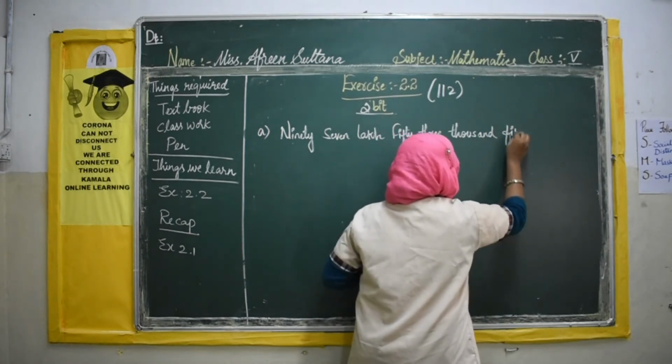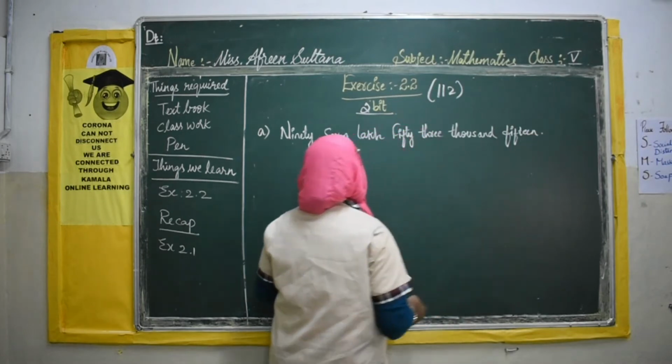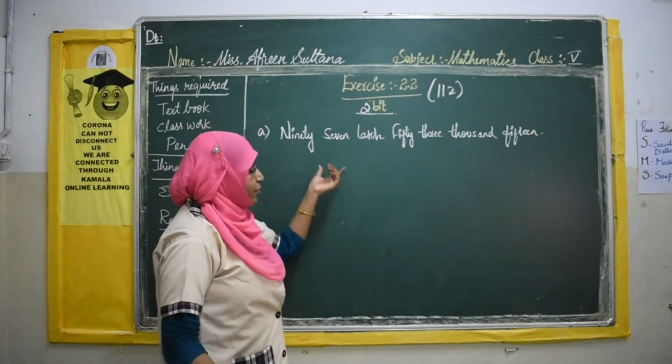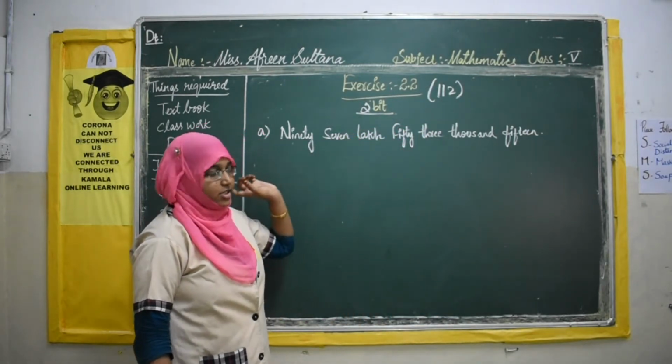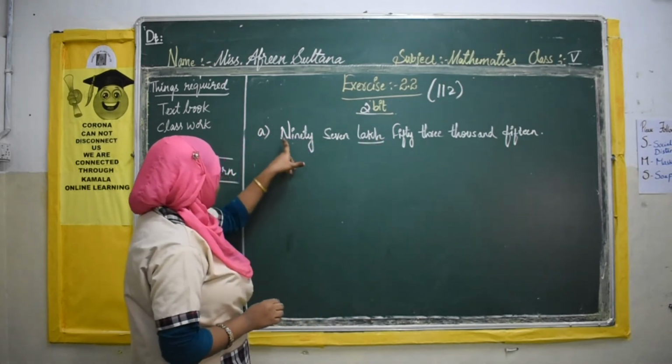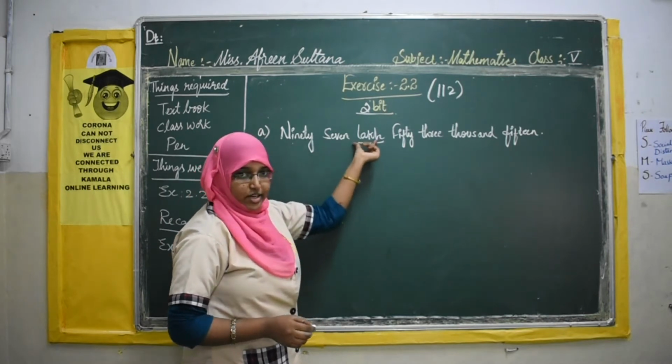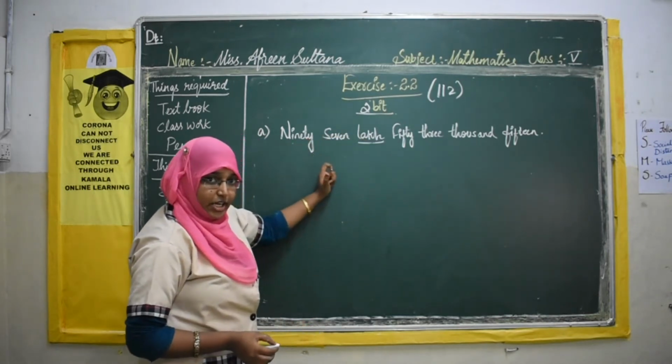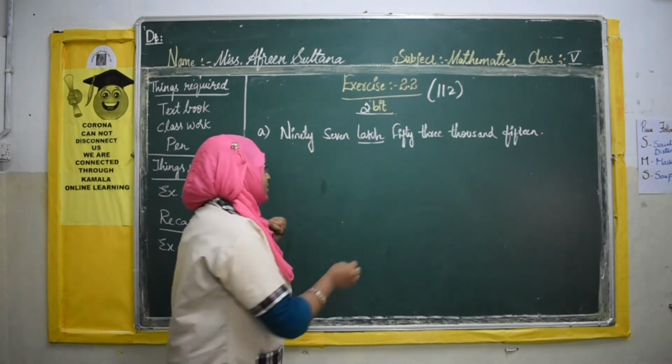53,015. Now see what we will see. Before writing we should see which is the highest place. Now if you see, the highest place is the lakh period. But here they have given 97. This is not only 7 lakh. 97. So we will write the place values up to 10 lakhs.